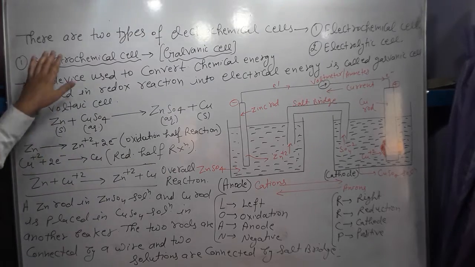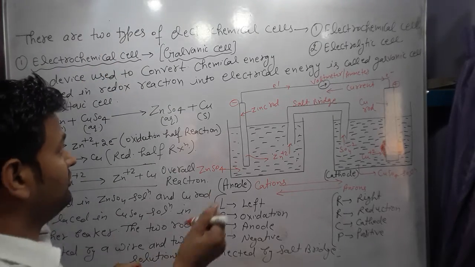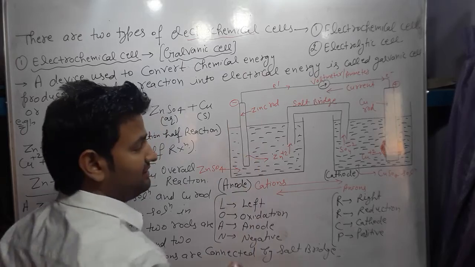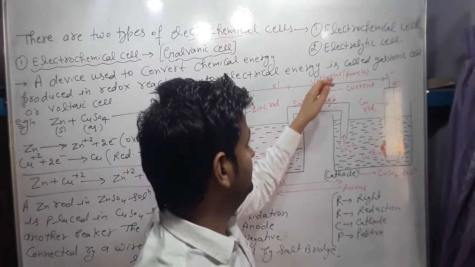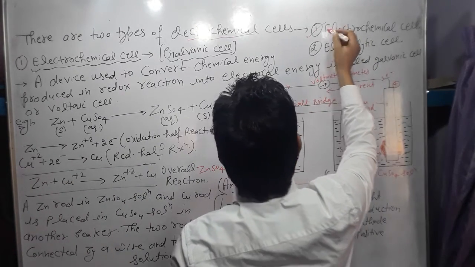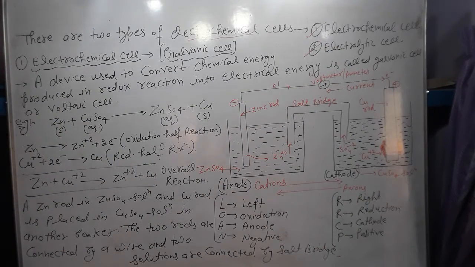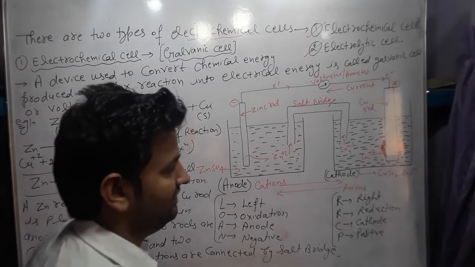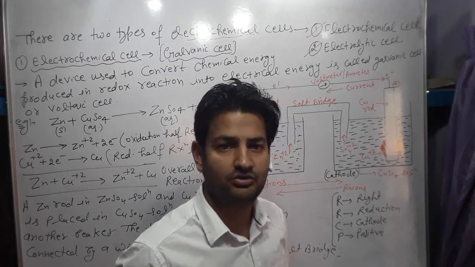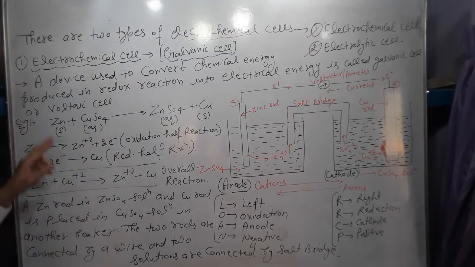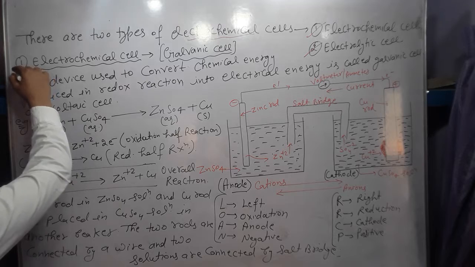Next, there are two types of electrochemical cells. Electrochemical cells are of two types. These are electrochemical cell and electrolytic cell. So here first we discuss the electrochemical cell. Electrochemical cell is also called a galvanic cell.